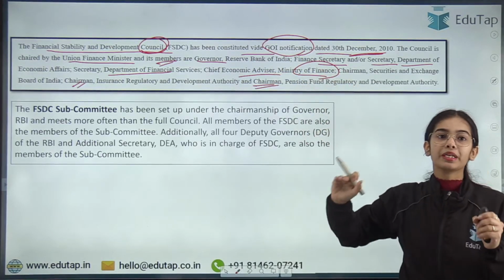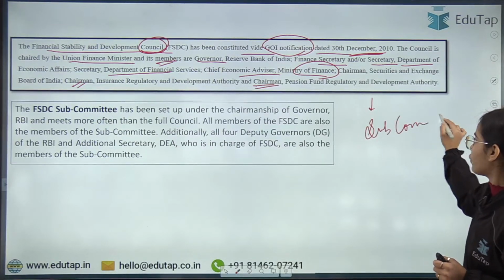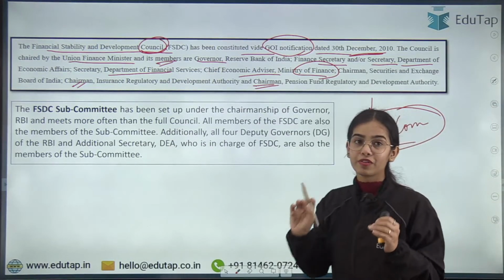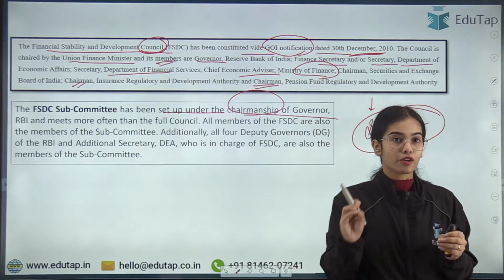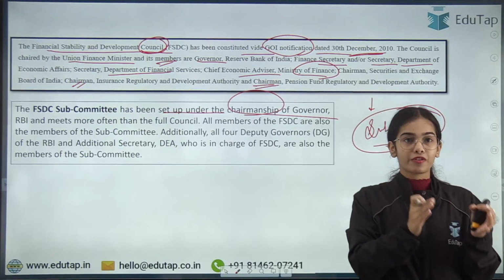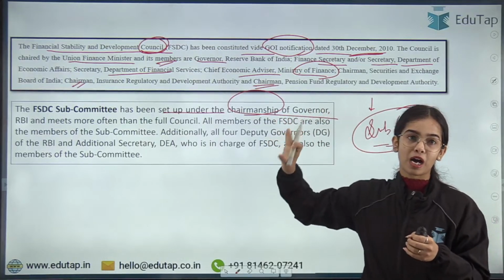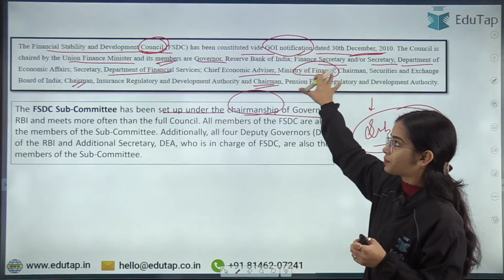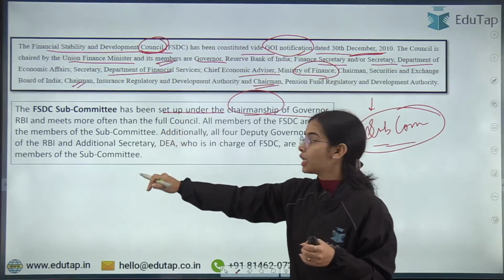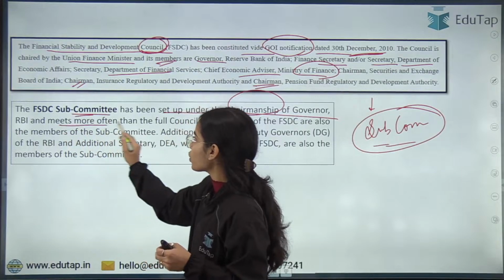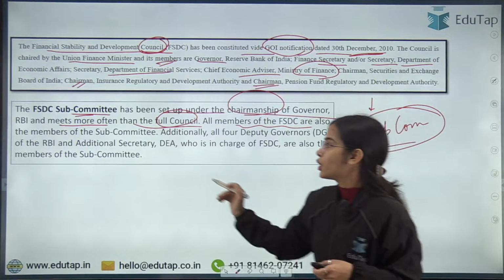Now there is a subcommittee of the FSDC. This subcommittee has been set up under the chairmanship of the Governor of the Reserve Bank of India. All the members of the FSDC are also members of the subcommittee. This subcommittee meets more often than the full council.